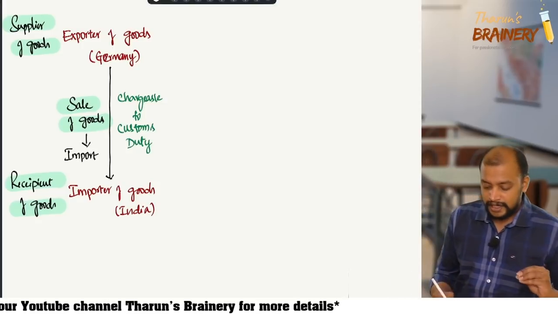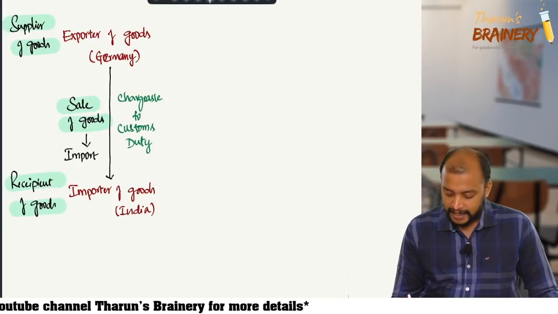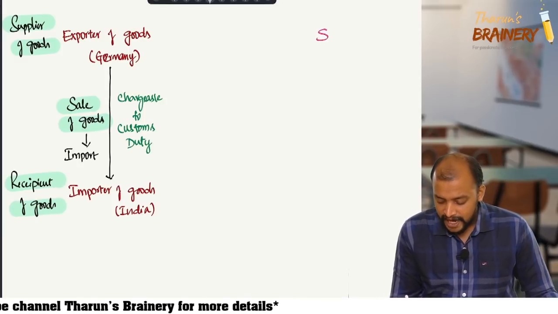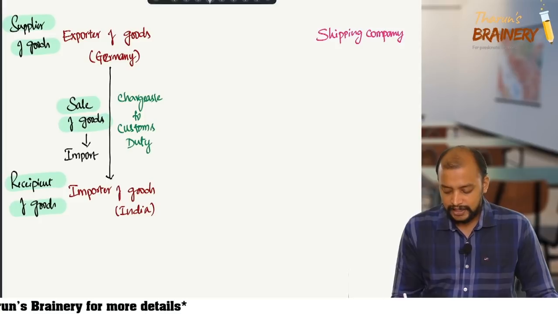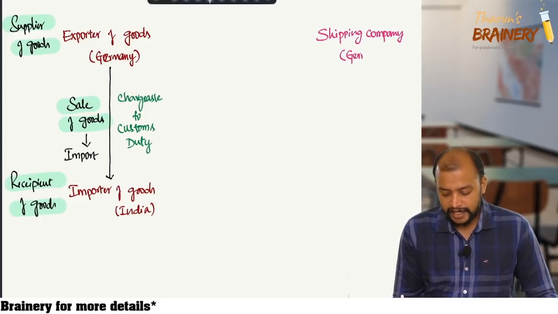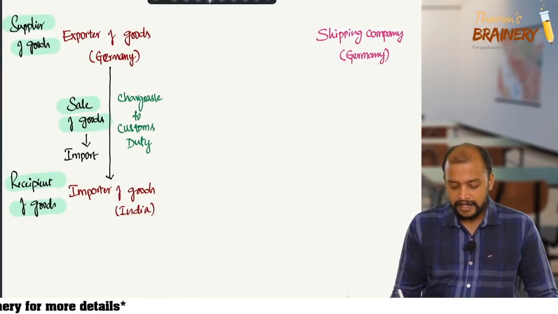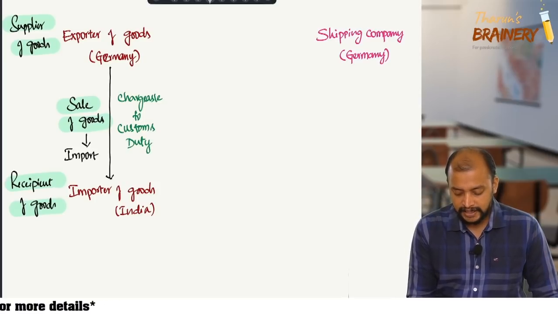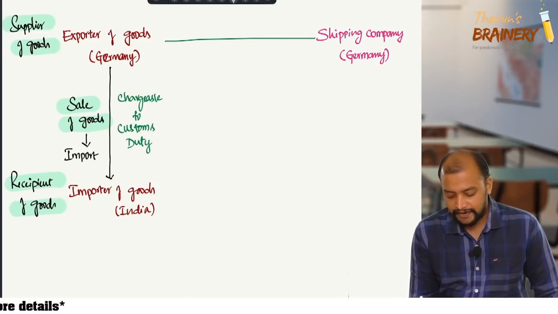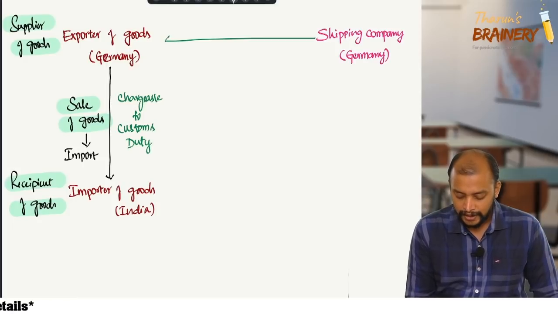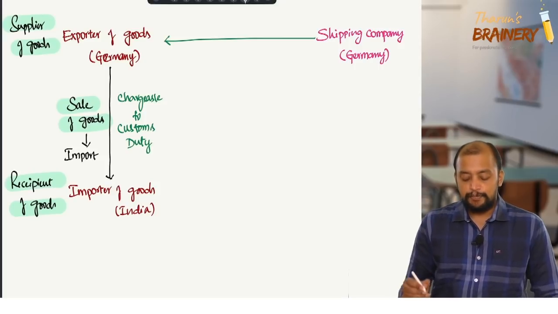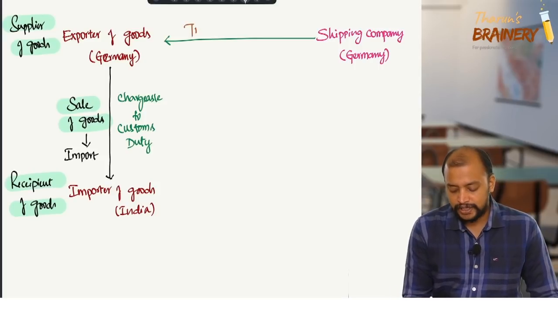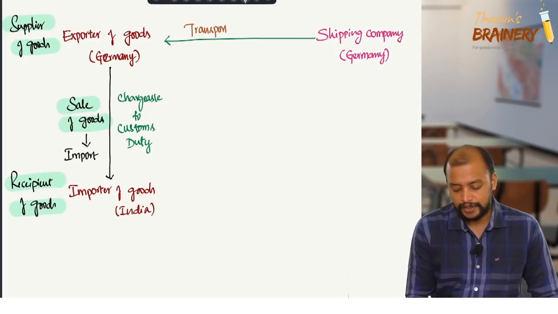Now, how can the goods be sent to India? So therefore, there is a shipping company. This shipping company is located in Germany, and they are providing services to exporter of goods by way of transportation of goods, transportation service.